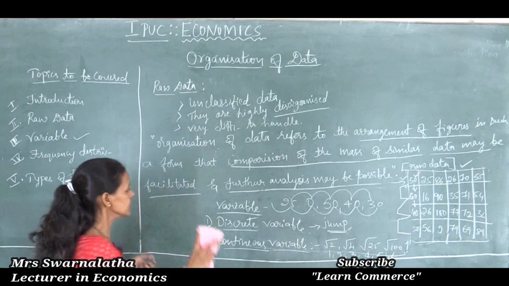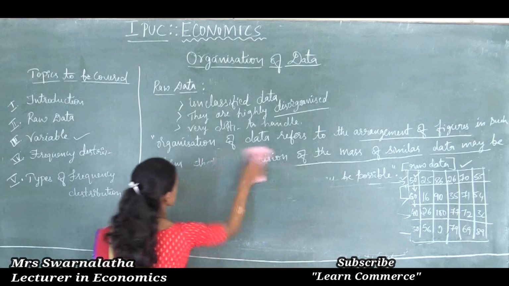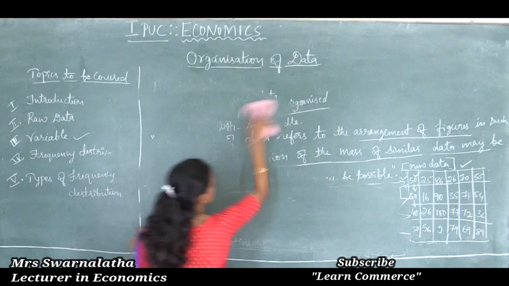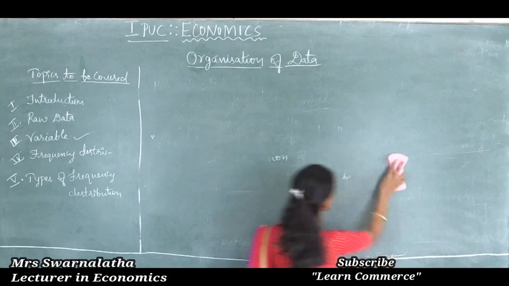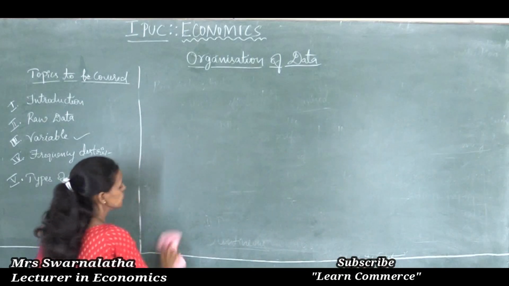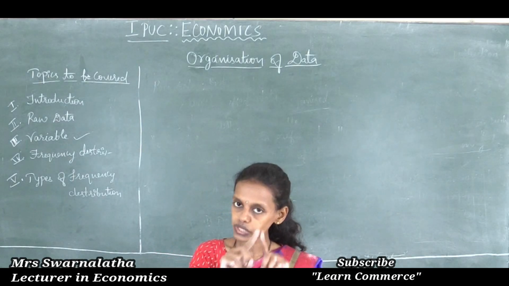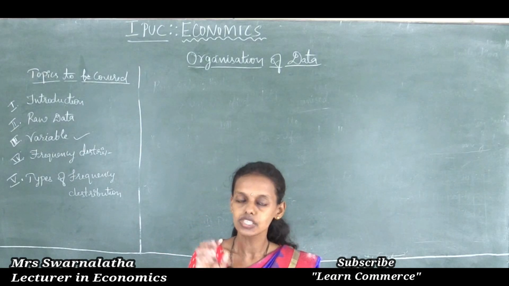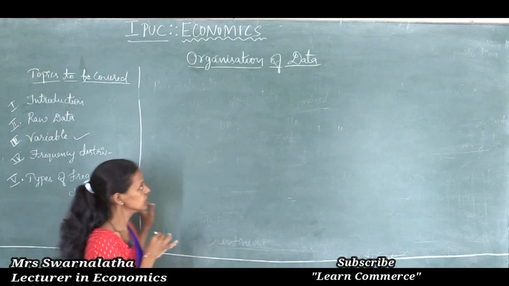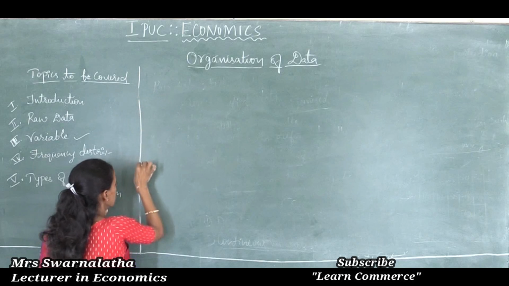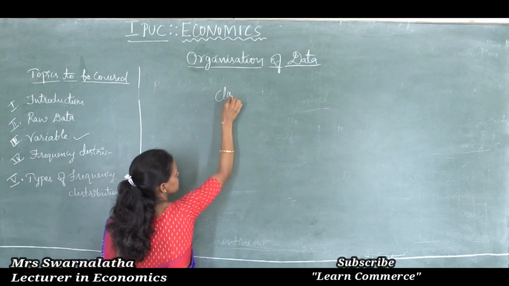Let us move to the classification of data. How are these raw data classified and brought into order? There are four main ways to arrange the classification. Through classification, it is very easy to organize the raw data in a particular manner, in a particular order. So, next is classification.